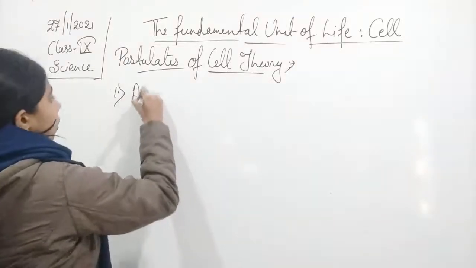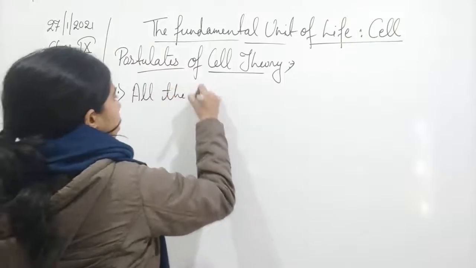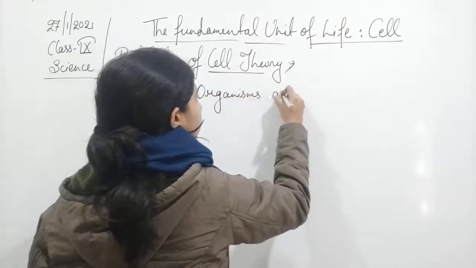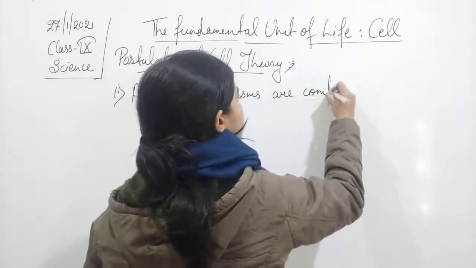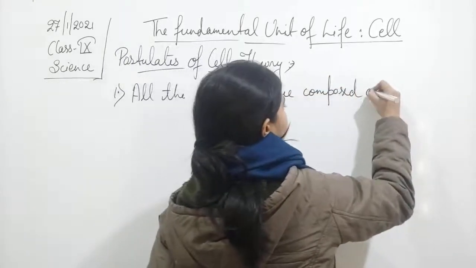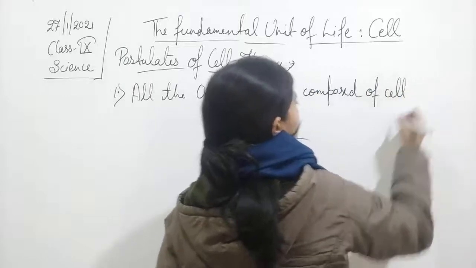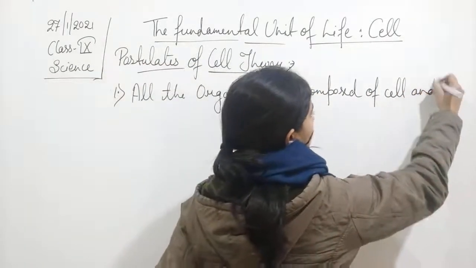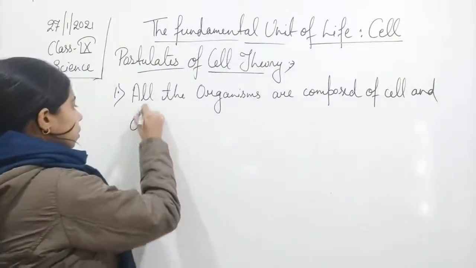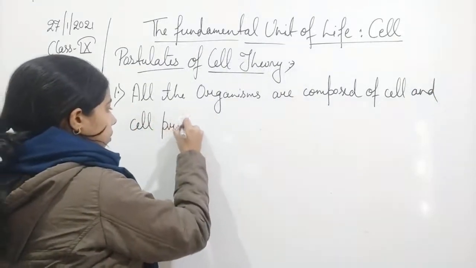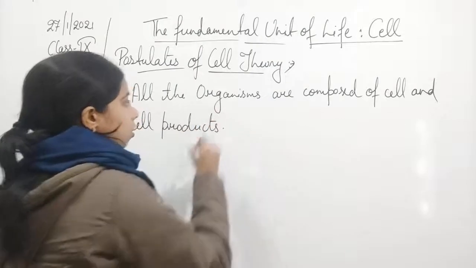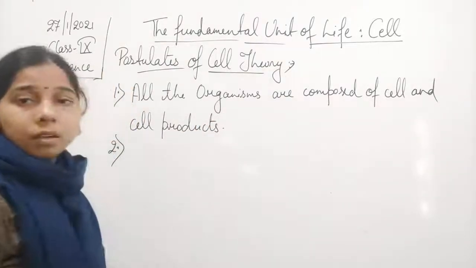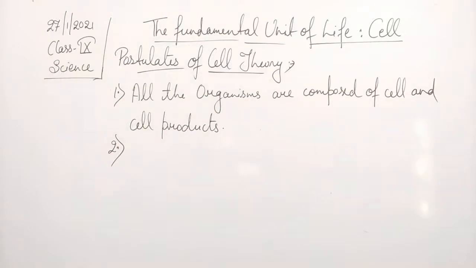So all organisms are composed of cells and cell products. Okay, all organisms are composed of cells or cell products.